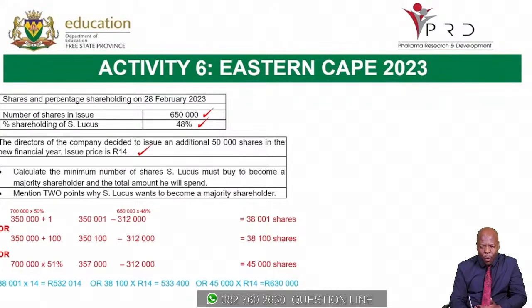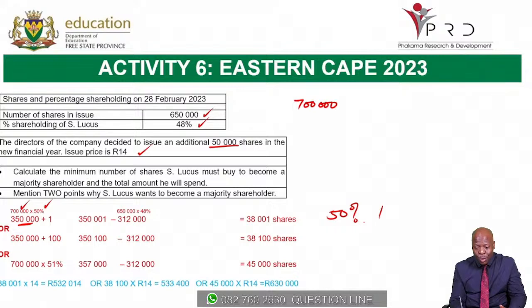Okay, so we have a number of ways of doing this. Remember what I said earlier on. You can become a major shareholder, number one, if you hold 50% plus one share. So we would now say number of shares in issue is 650,000, and presently he's holding 48%. We would issue an additional 50,000. That means our number of shares in issue becomes 700,000. So we'd say 700,000 multiplied by 50%. That gives us 350,000 shares.